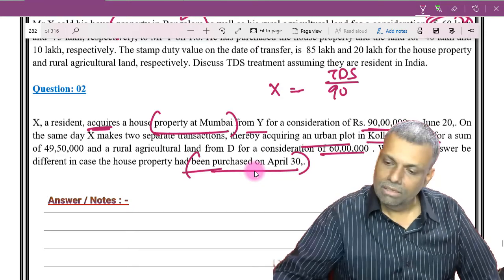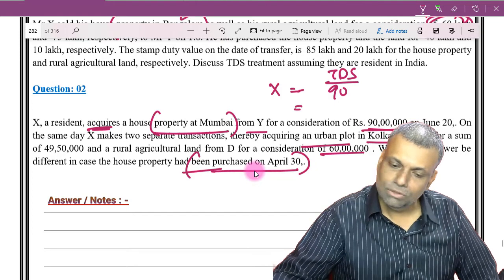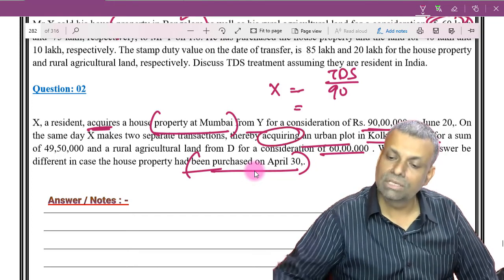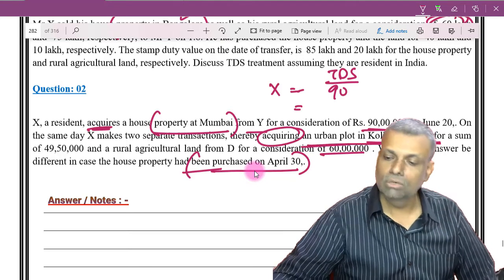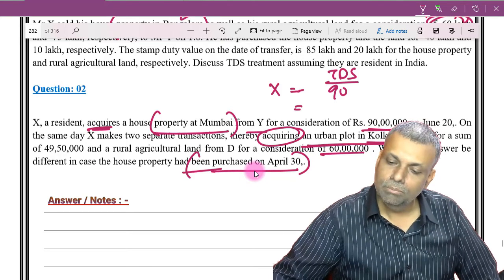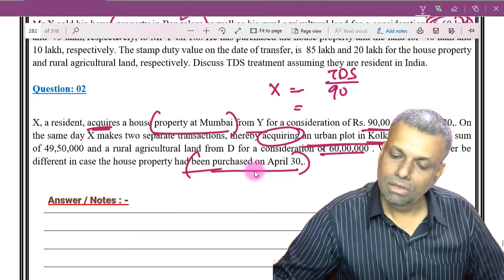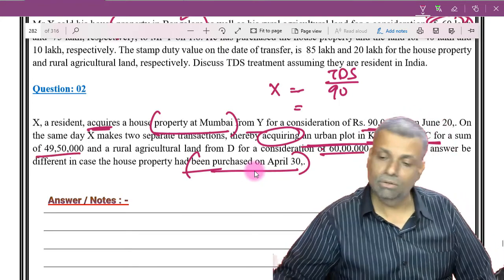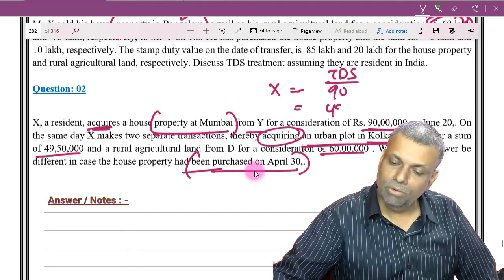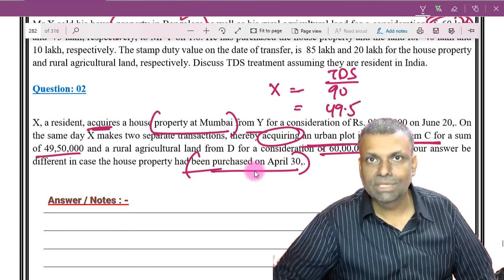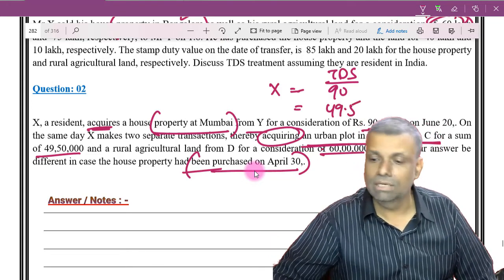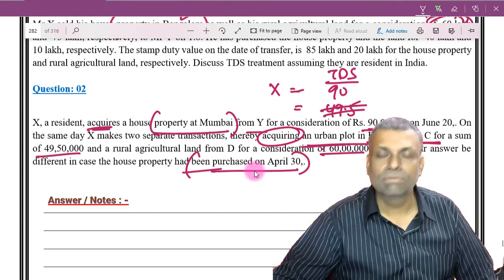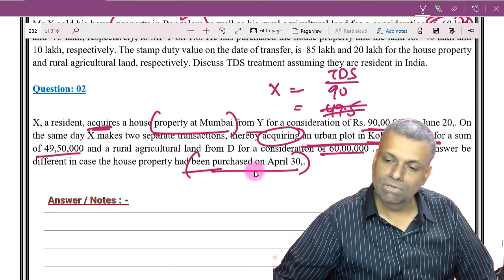Then the second transaction: on the same day, X makes two separate transactions. Further, X is acquiring an urban plot in Kolkata for 49,50,000. It is per property. This 49.5 lakhs is less than the limit, and since it is less than the limit, there will be no TDS on that. No TDS deduction will have to be carried out.